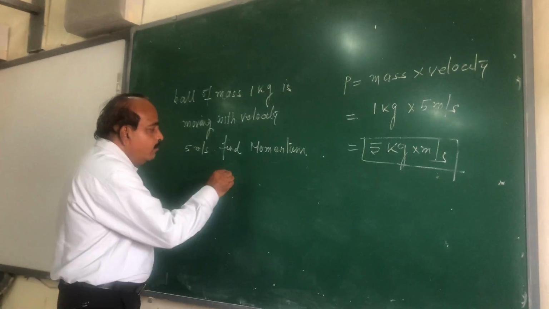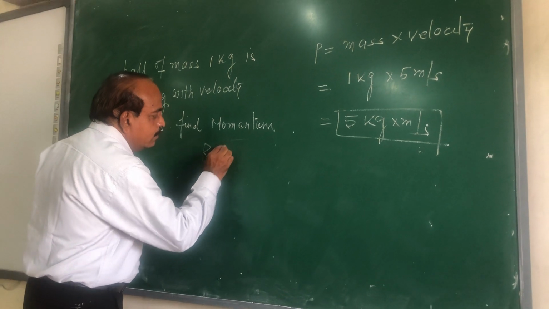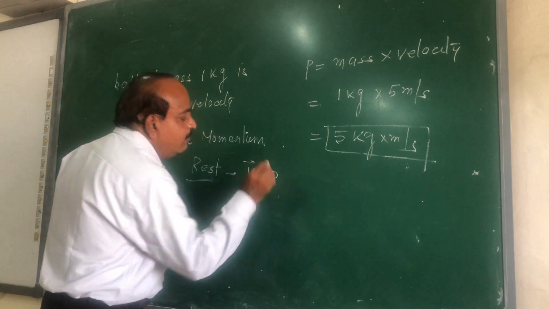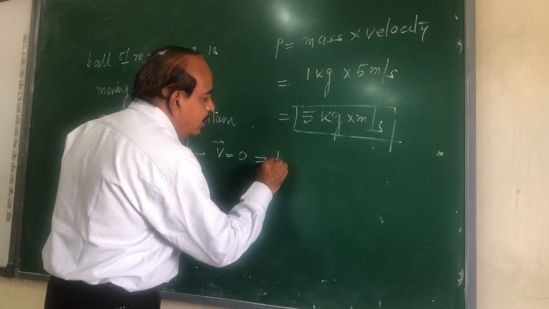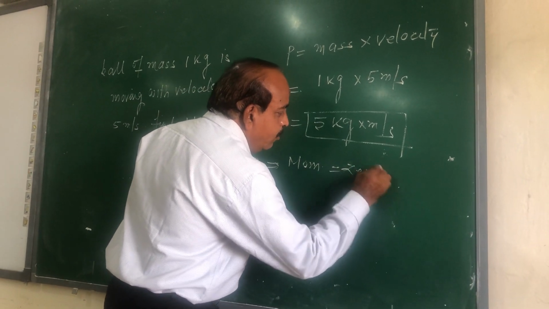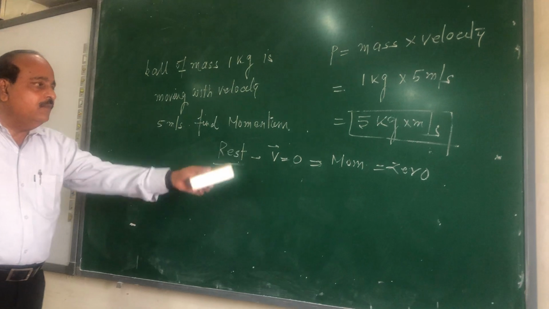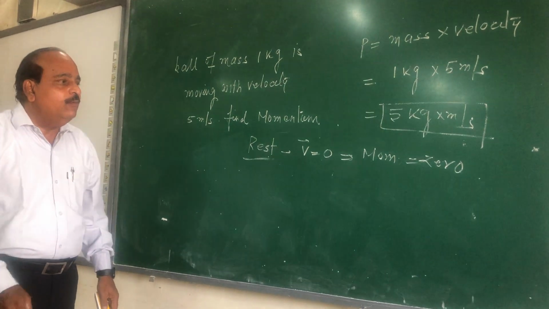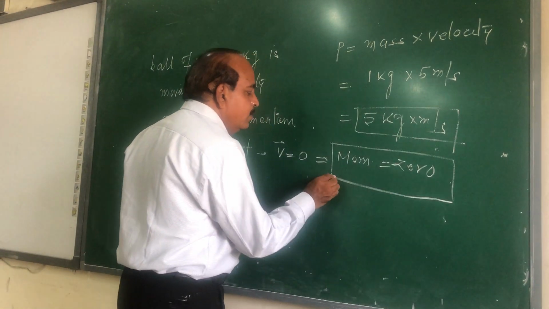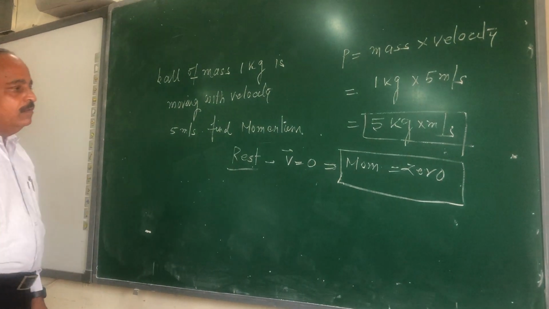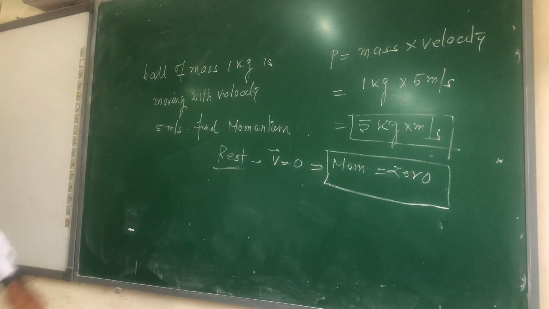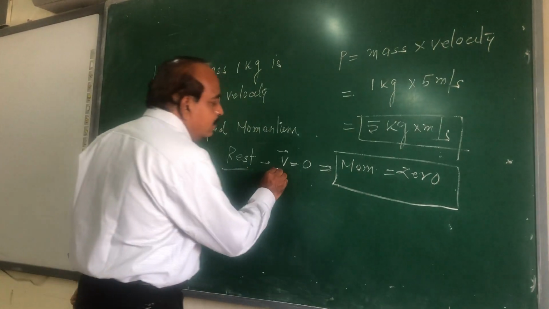Now, if the body is in the state of rest, we know its velocity will be 0. And when the velocity is 0, its corresponding momentum will also be 0. And we all know that the velocity will increase when we keep on applying the force onto the body. So momentum is one word which relates to the velocity, which relates to the mass. Mass of a moving body cannot be assumed to be 0. So if the body is in the state of rest, naturally its velocity is 0 and its momentum will be 0.